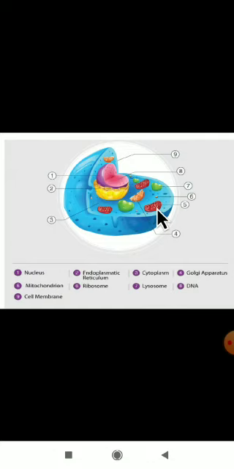Which is the powerhouse of a cell? Mitochondria is the powerhouse of a cell. Next, the sixth one is a ribosome. We can observe these small ribosomes present here. This is a ribosome.